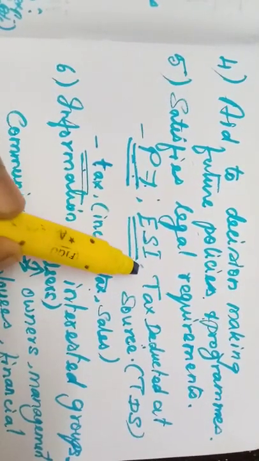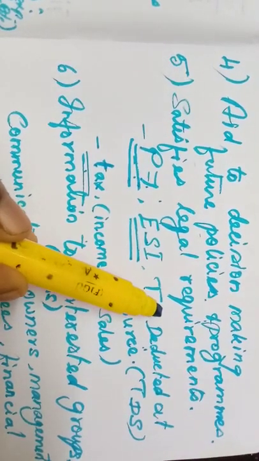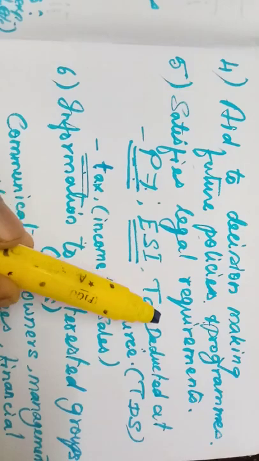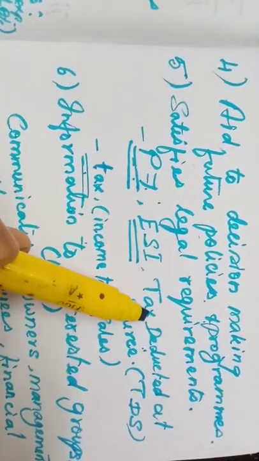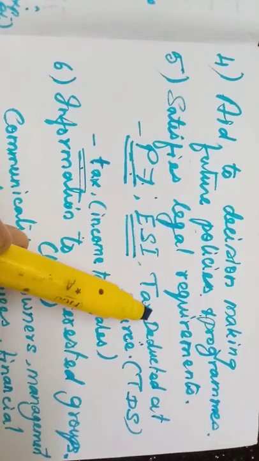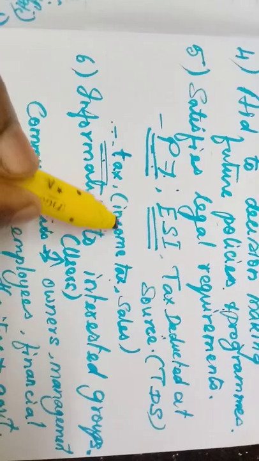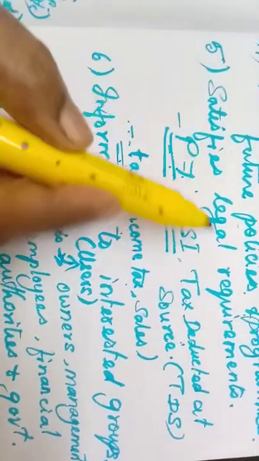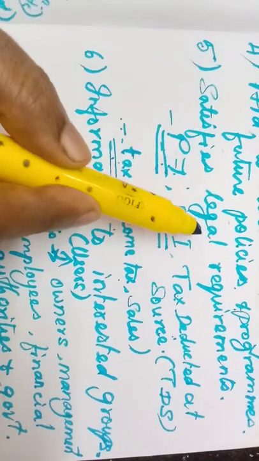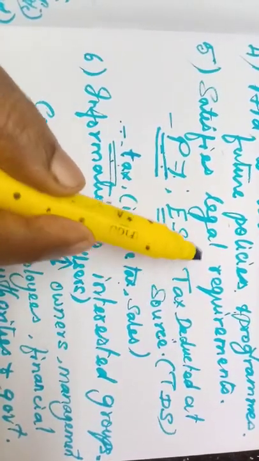Then tax will be paid by the employees who receive more income from that company. So that TDS also should be calculated with the help of financial statements. And the business concern's tax also can be calculated with the help of accounts. So it is helping to fulfill the legal requirements.